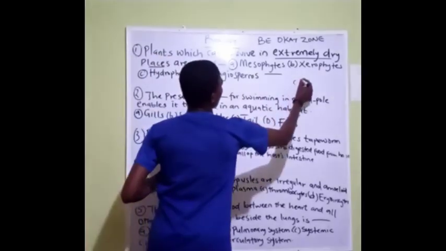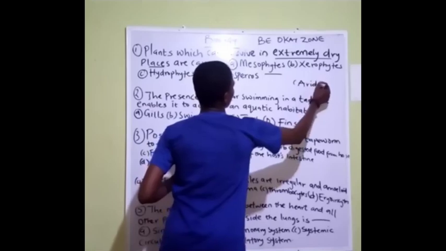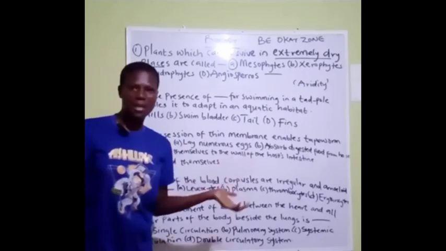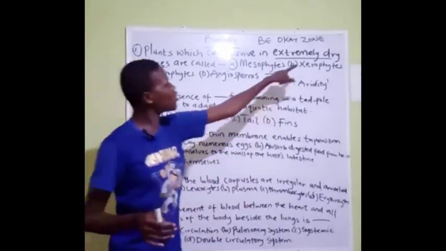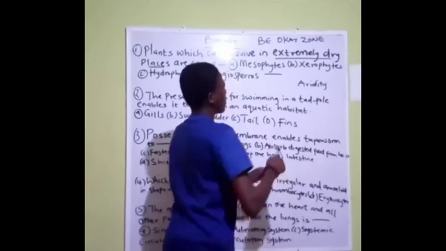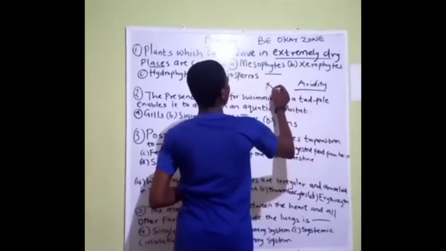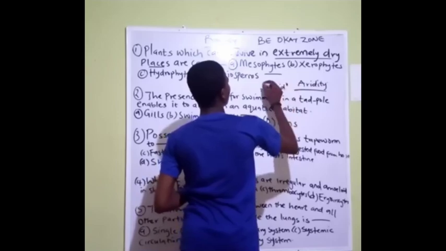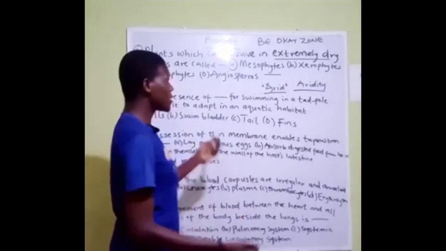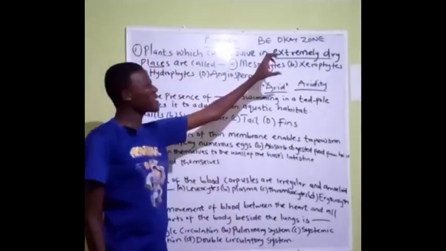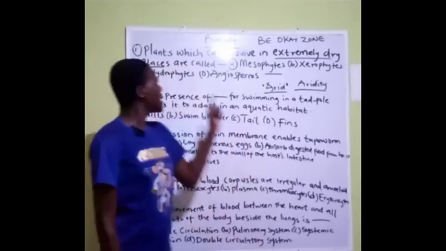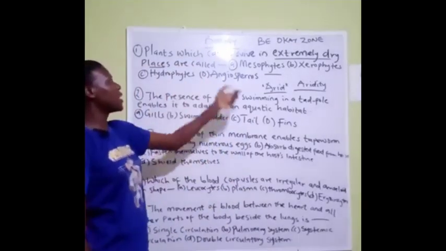Aridity is a dry place, otherwise a place like a desert. If you don't see the words extremely dry place, you can see the word aridity or arid, A-R-I-D. Please take note. So which plants can survive in this area? A, we have the mesophytes. B, the xerophytes. C, the hydrophytes. D, the angiosperms.